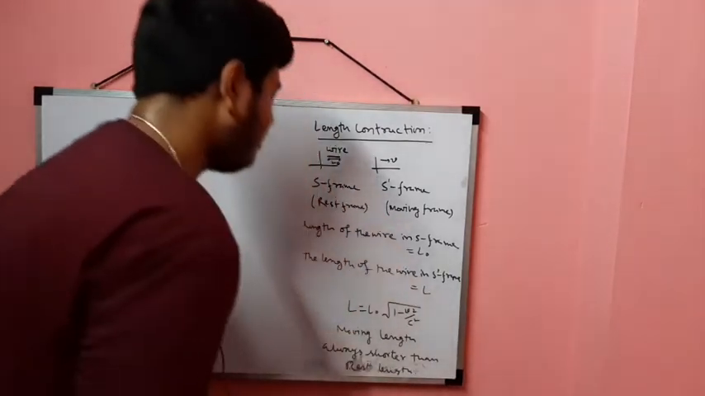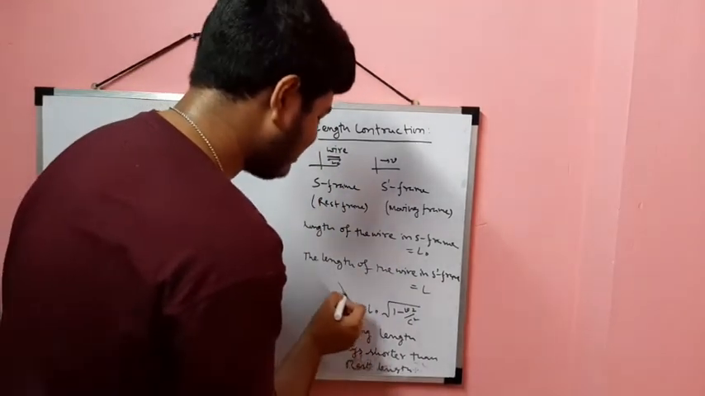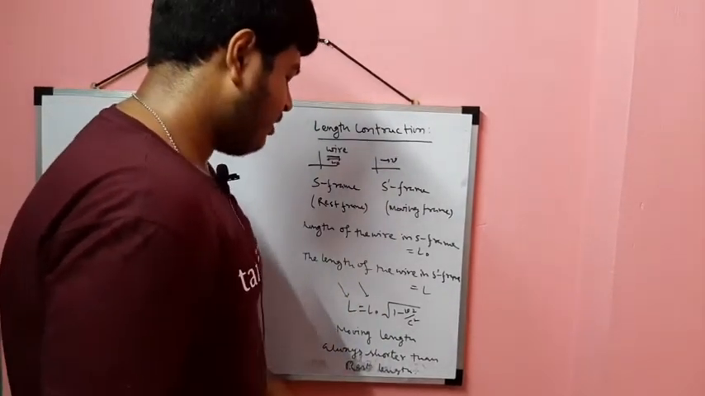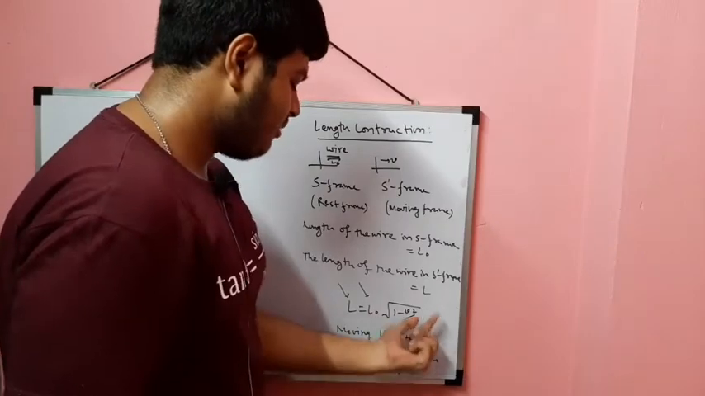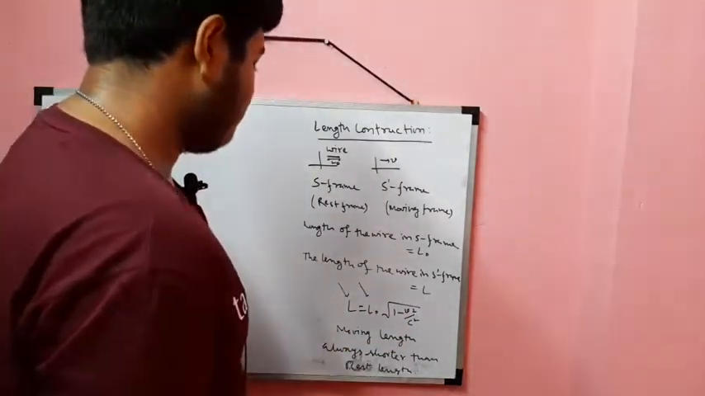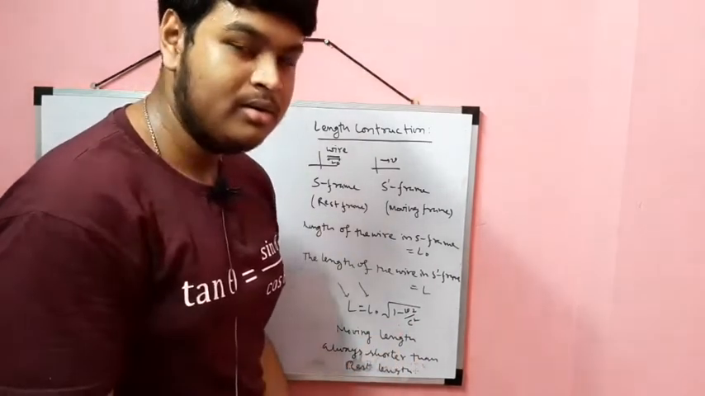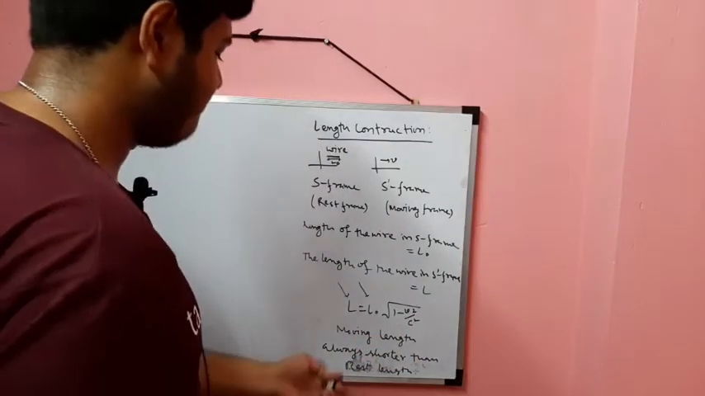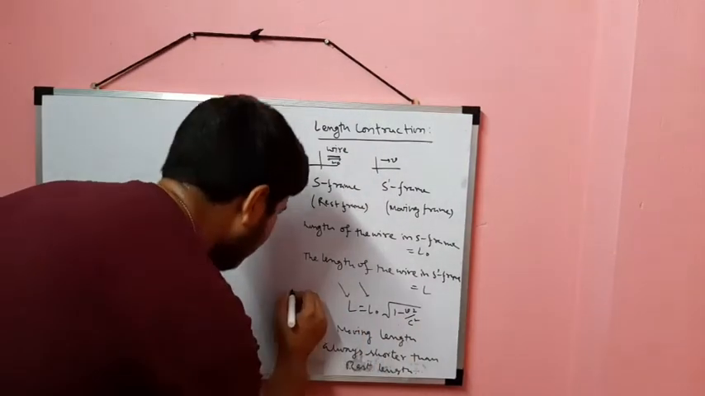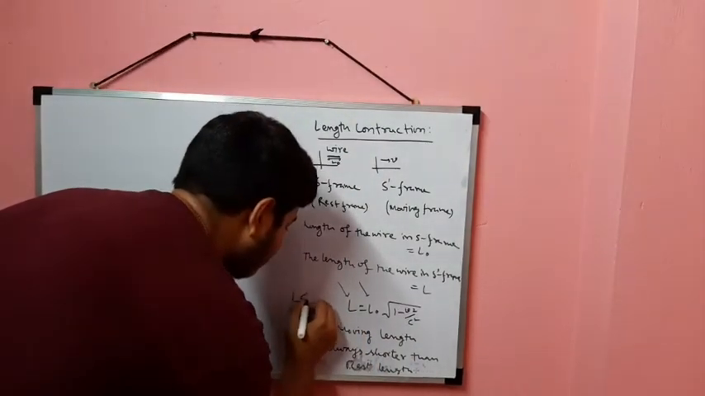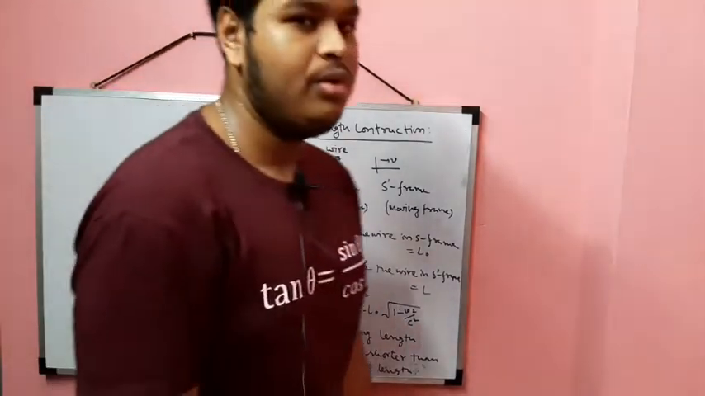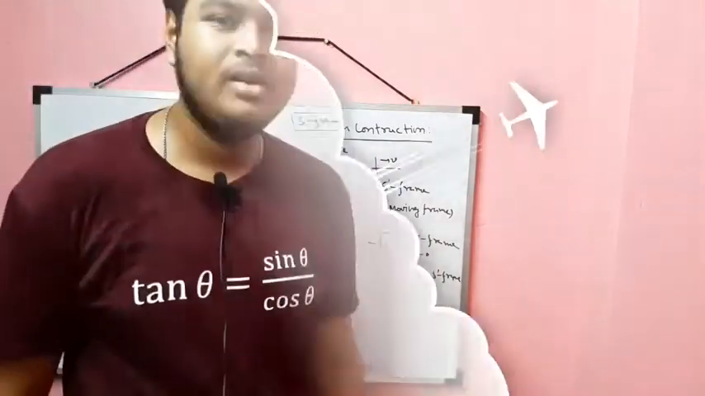Okay, why is the moving length shorter? Here L is the moving length and L naught is the rest length. Now the square root of 1 minus v squared by c squared is less than 1. So anything multiplied by a quantity less than 1 becomes smaller. So L is less than L naught. Okay, now we will come to our main topic.